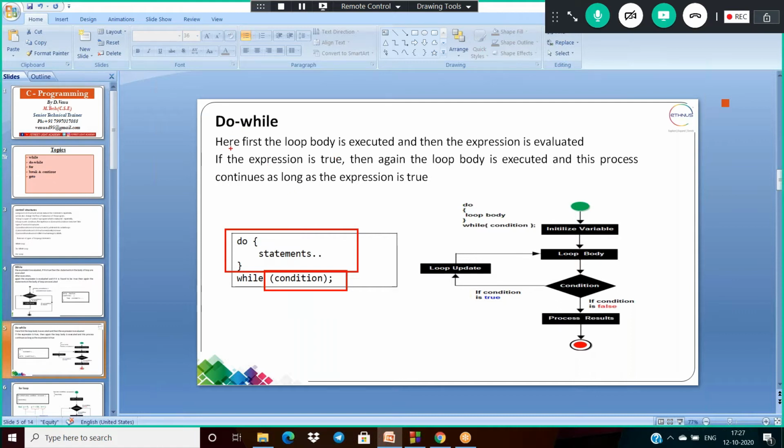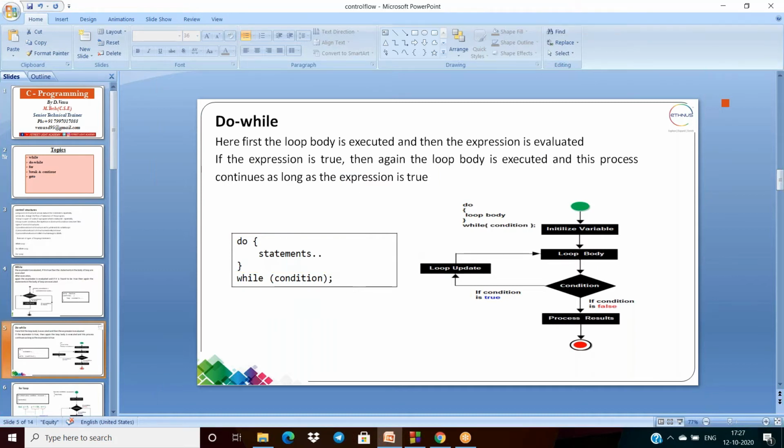So now here first the loop body is executed, then the expression is evaluated, and if the expression is true, then again the loop body is executed, and this process continues as long as the expression is true. Otherwise, the cursor comes out from the loop here.